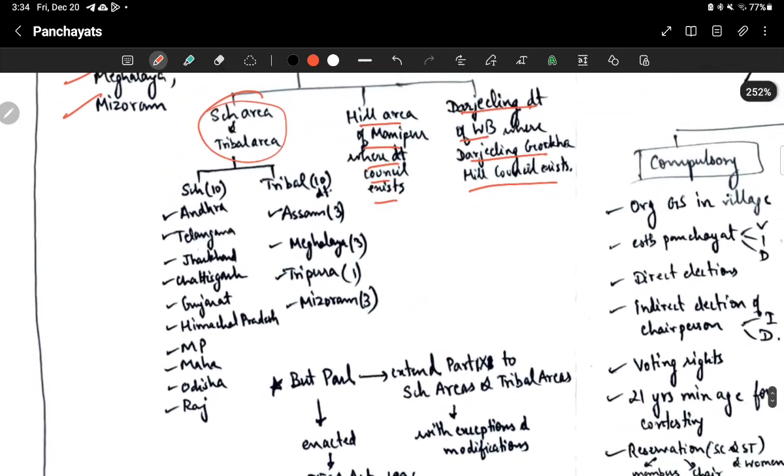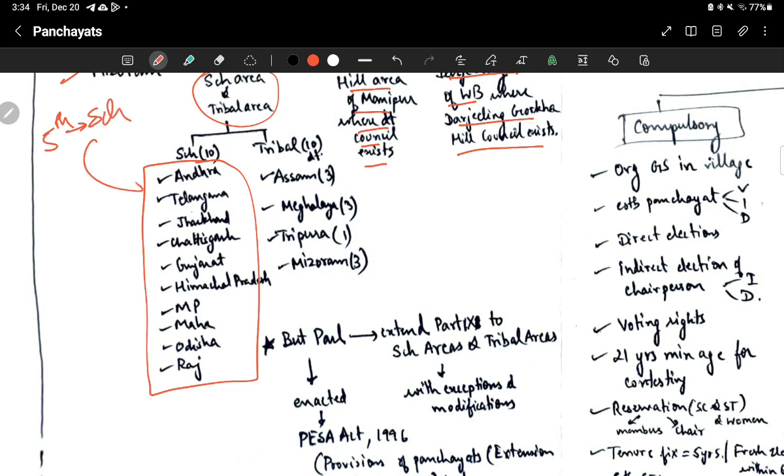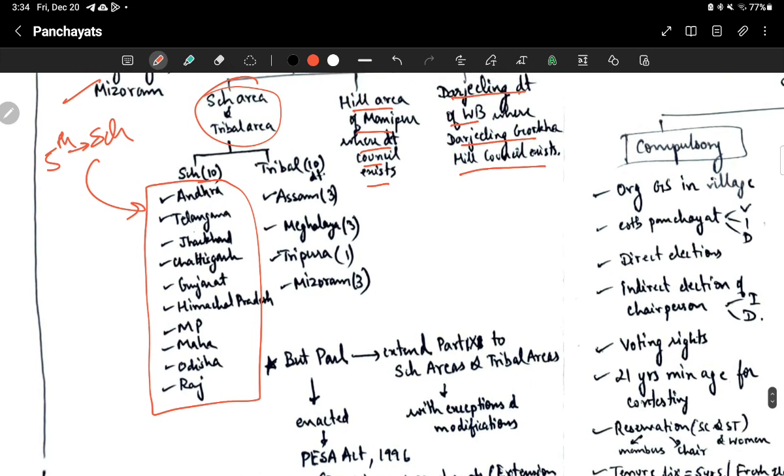Now, scheduled area and tribal area. Scheduled areas, there are 10 scheduled areas. We know the fifth schedule. Fifth schedule areas are scheduled areas. That is these areas. Okay. And these are sixth schedule areas.